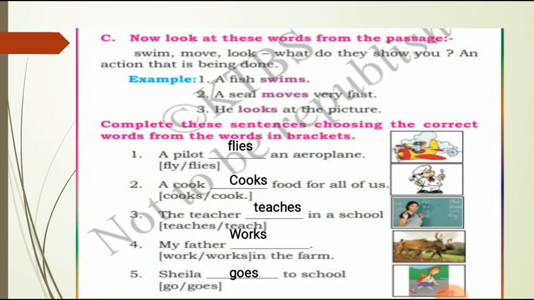So the next question is, complete these sentences choosing the correct words from the words in brackets. So here two options are given for each sentence. You should choose the correct one and write it in the blank here. So first one, a pilot flies an aeroplane. A cook cooks food for all of us. The teacher teaches in a school. My father works on the farm. Sheila goes to school. So flies, cooks, teaches, works, goes.